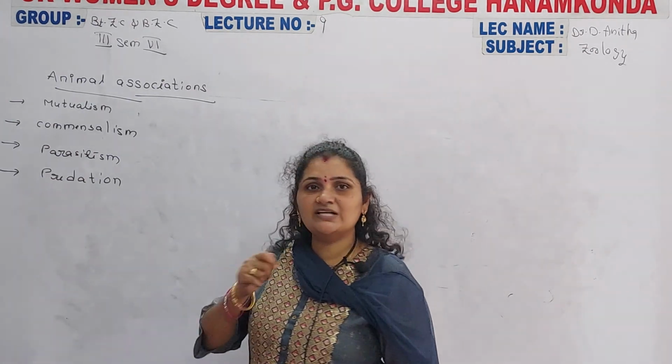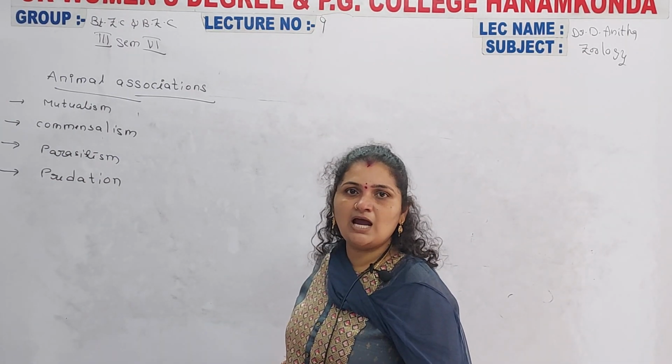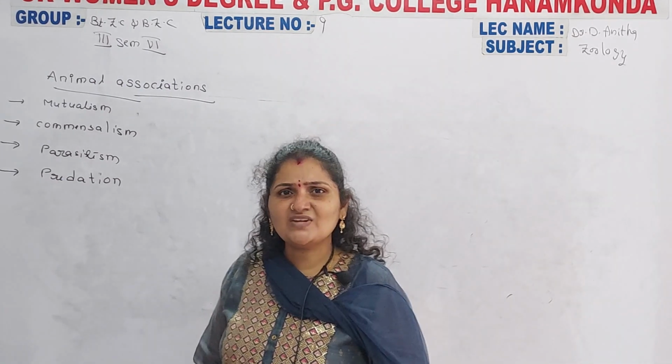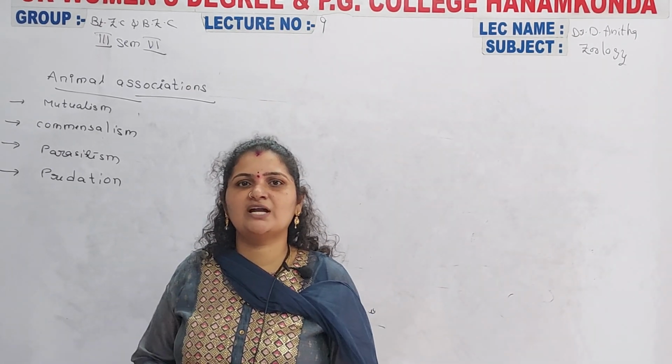Parasitism is also an interaction, but it may cause great harm to the other organism. Parasites depend upon another organism for food and shelter, but they cause it great harm.